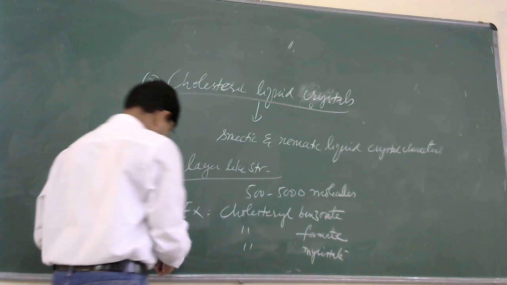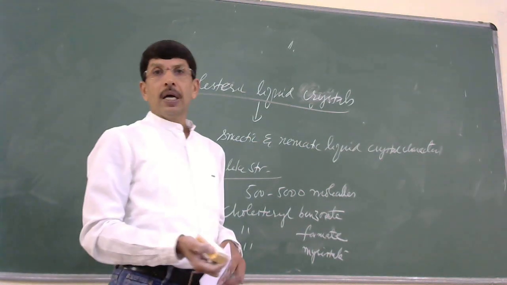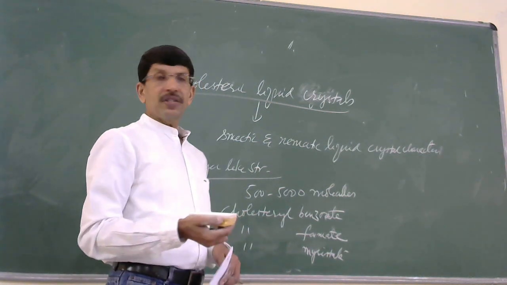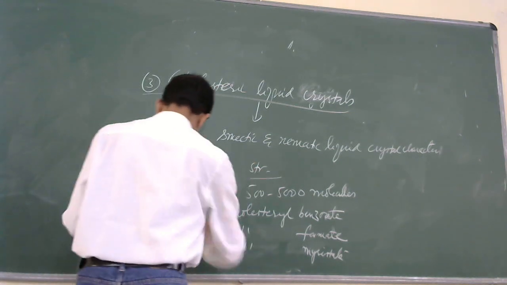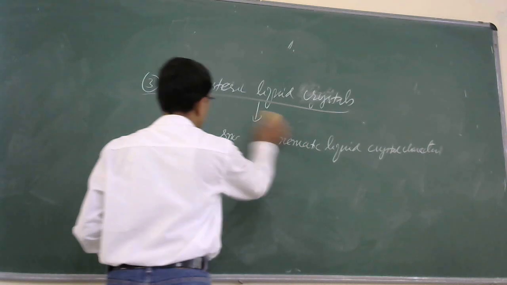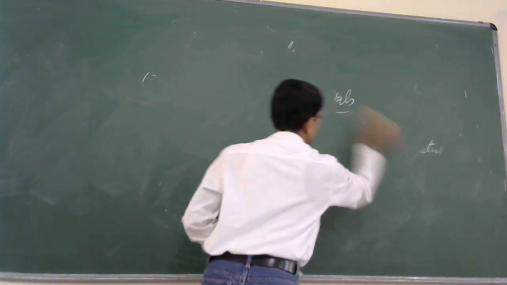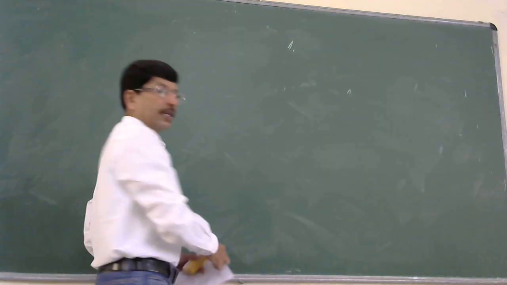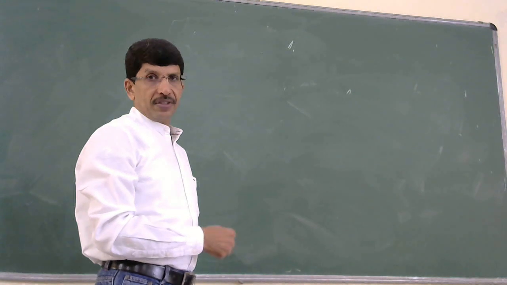These are the examples of cholesteric liquid crystals, and these exhibit strong color effects. They show strongly changing colors in polarized light. So this is about the classification of liquid crystals.